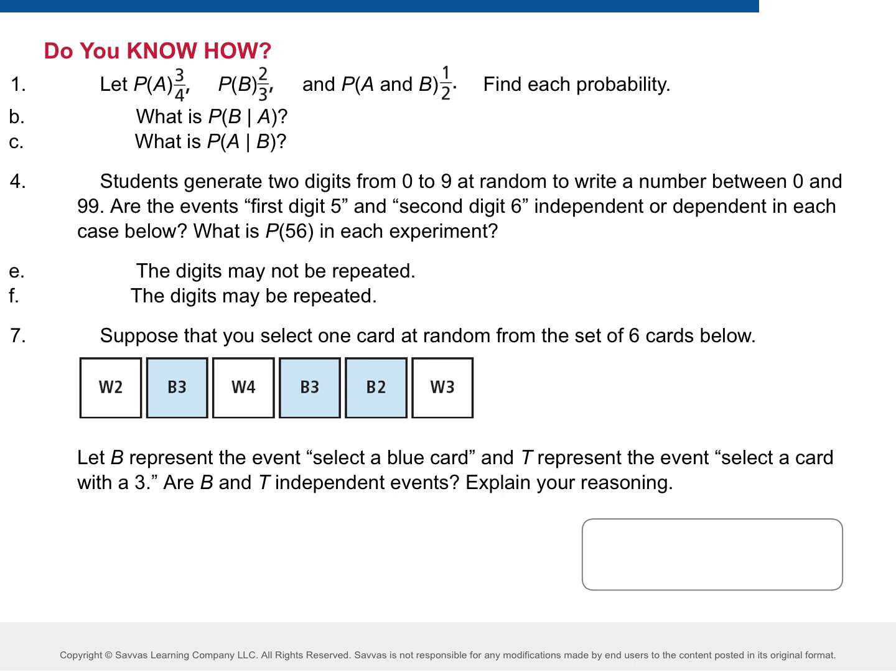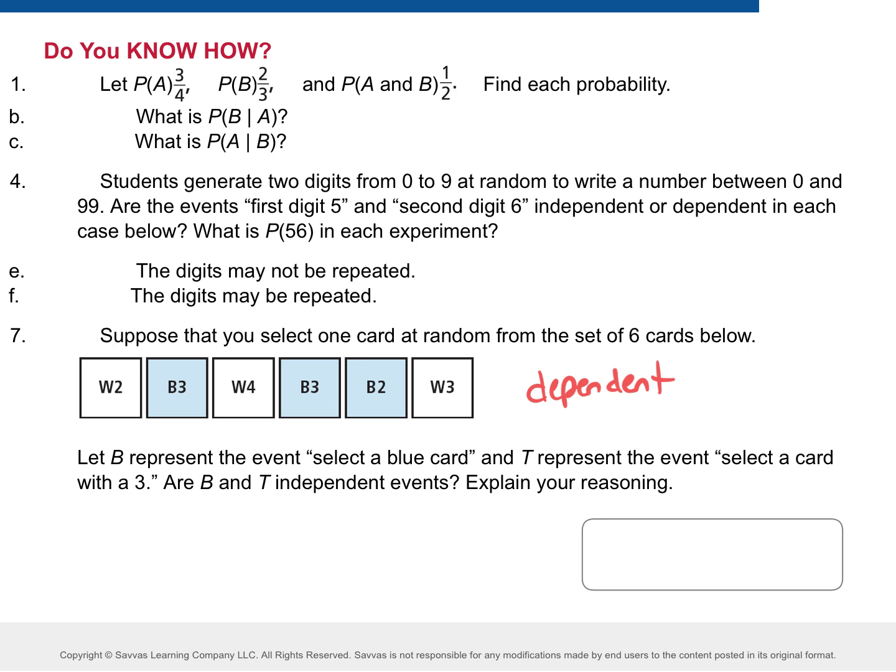Are these independent events? So one event is select a blue card. The other event is select a card with a 3. Are they independent or dependent? I heard dependent. Why? What do you notice out of your options here? Right. What do you notice about these cards? They're both blue and have a 3. So there's overlap there. We selected a blue card and selected a card with a 3. Those are dependent on each other because they have overlap.